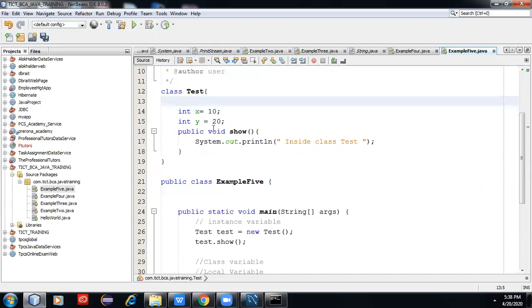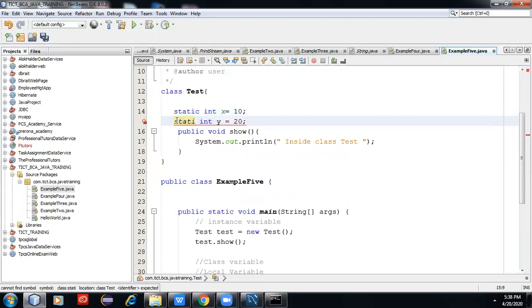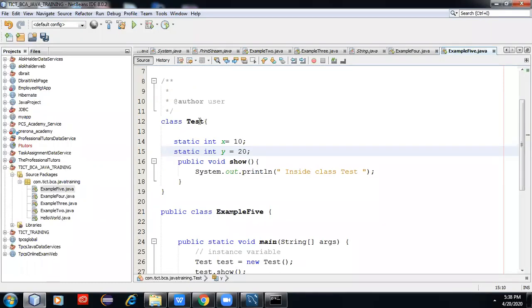Even if we write static, these are the variables. It is not inside method. So you can access this variable like this.